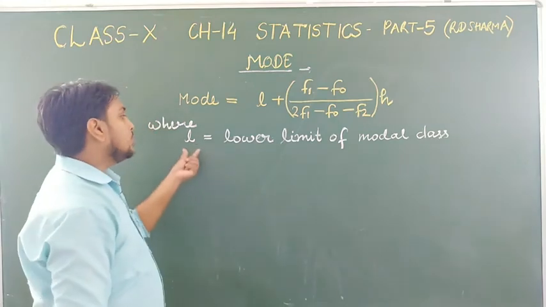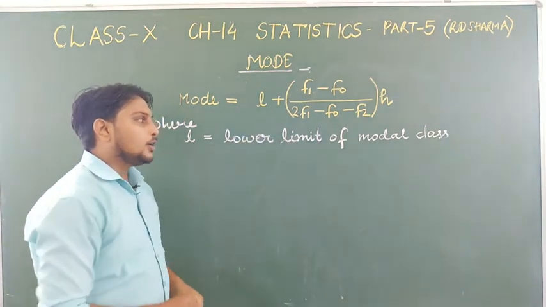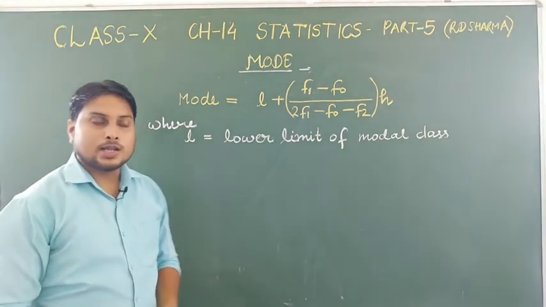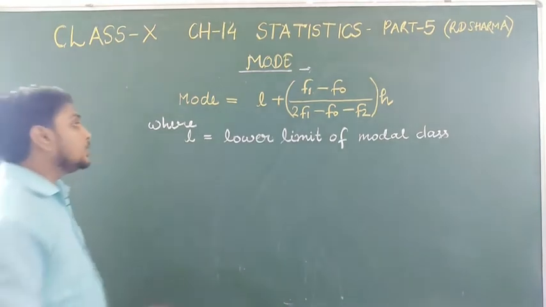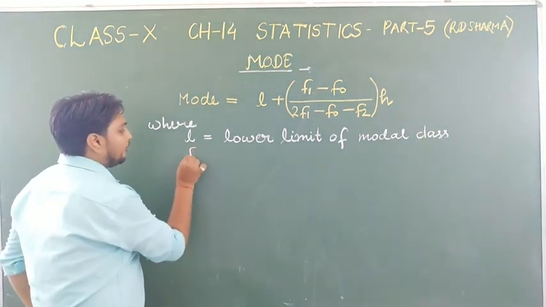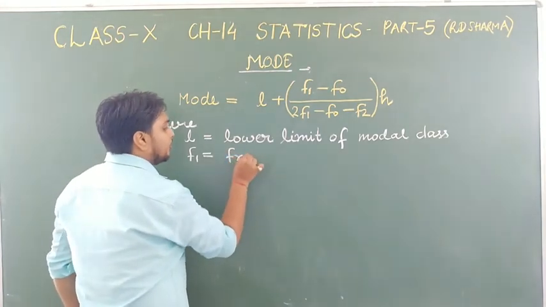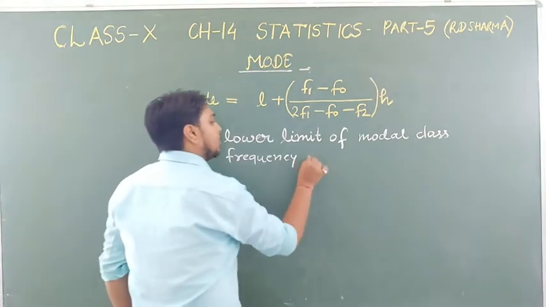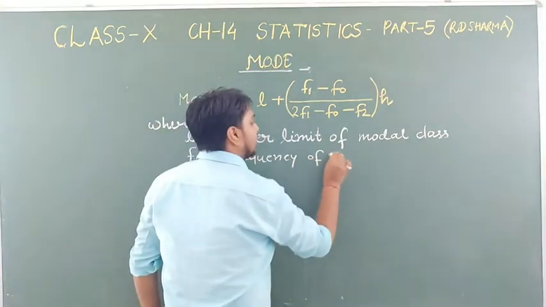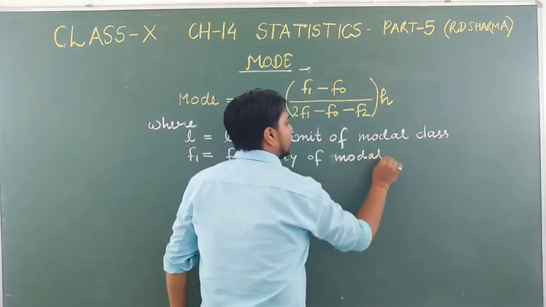Firstly we decide our modal class, then we write L, the lower limit of modal class. And then F1 is the frequency of modal class.